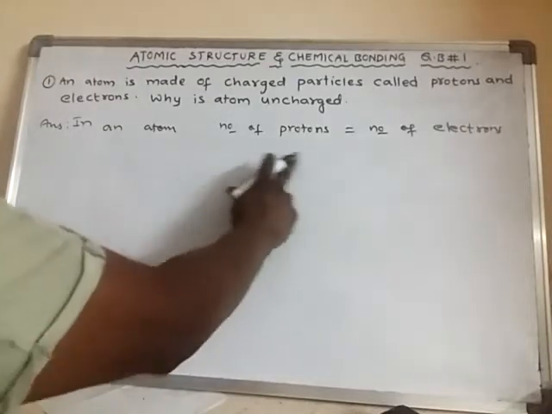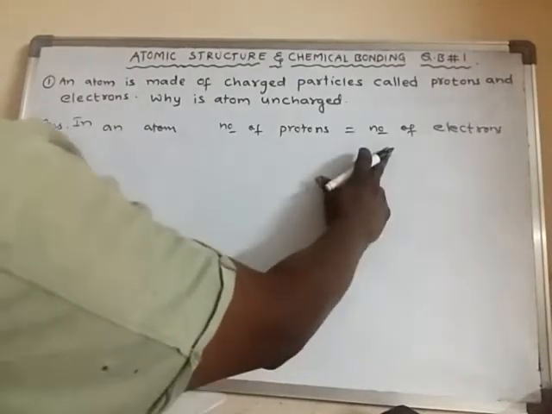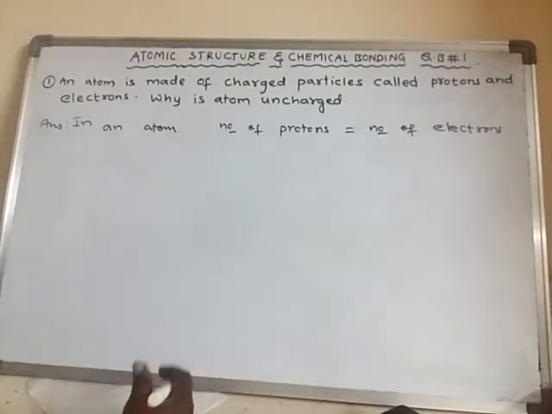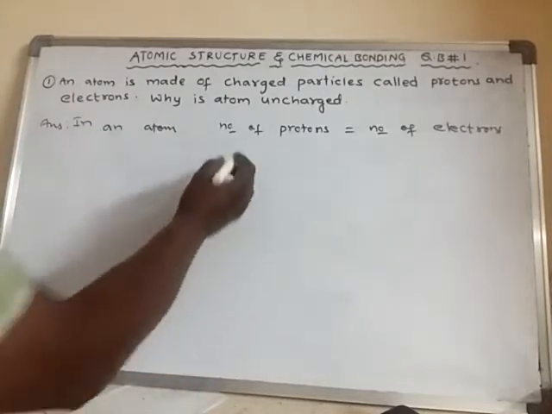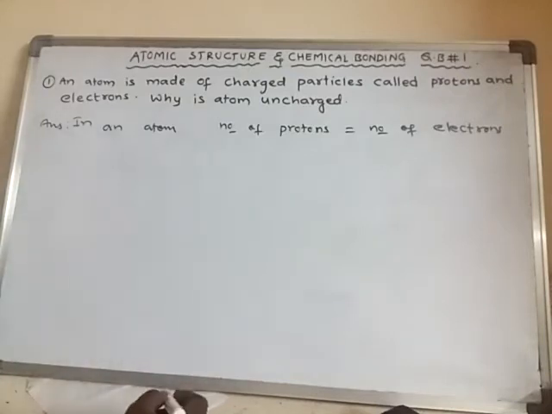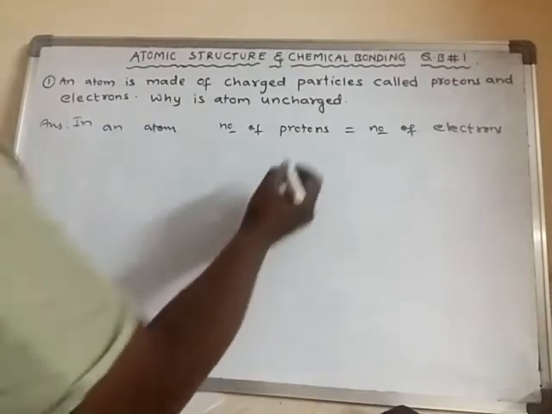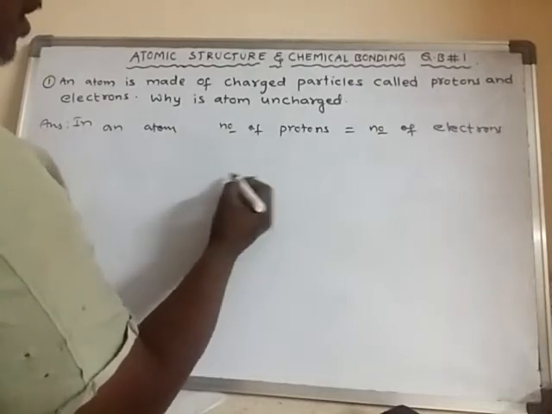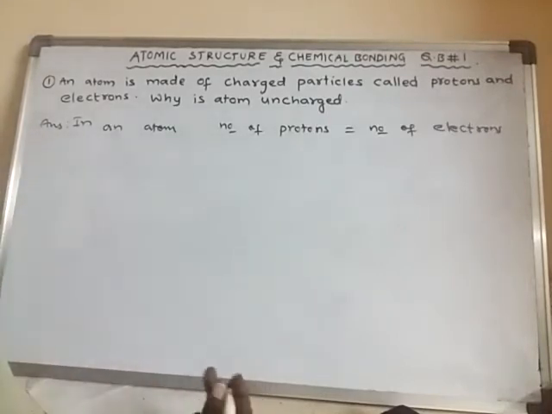That means how many protons are there, those many electrons are present in an atom. In any atom, whatever atom it may be, there are several types of atoms, whatever atom you take, how many protons are there, those many number of electrons are present. Look here. Every proton will have one positive charge. So number of protons equals the number of positive charges.